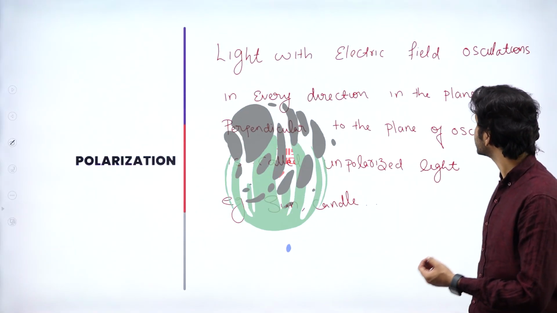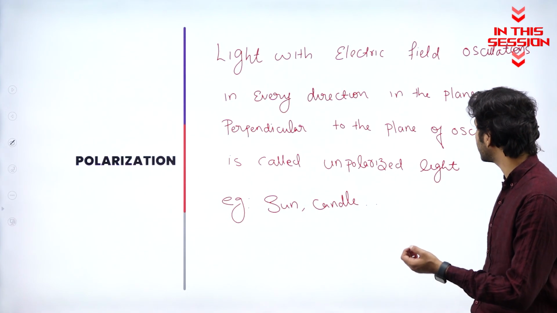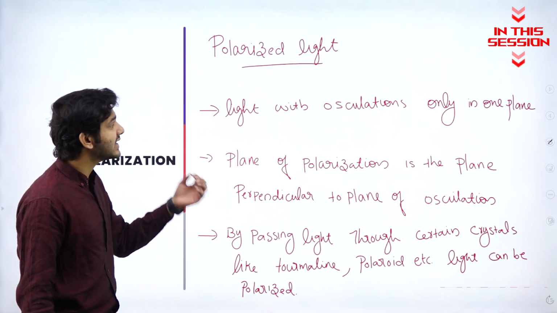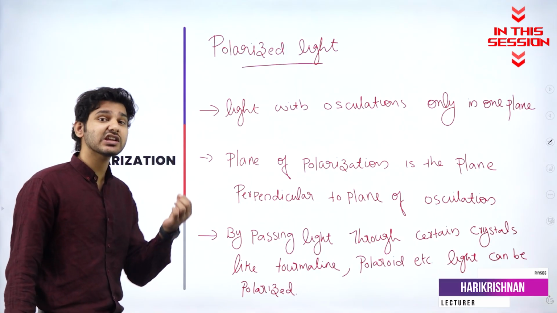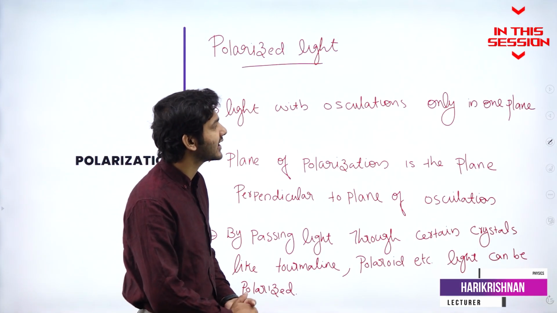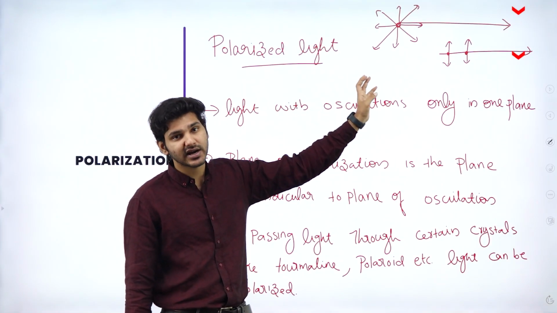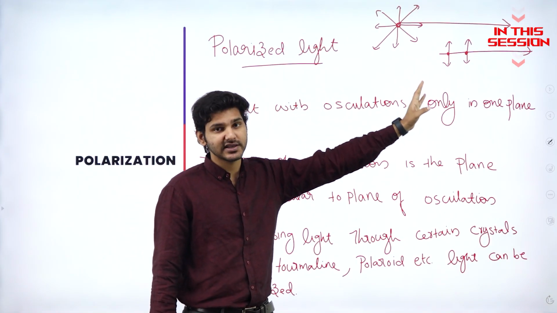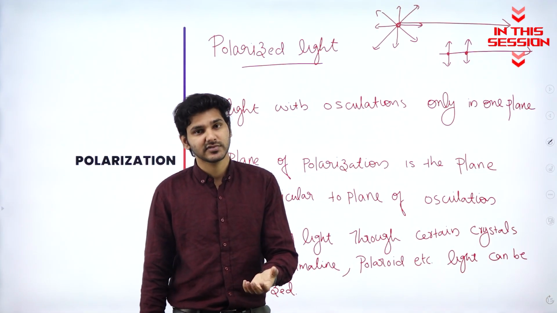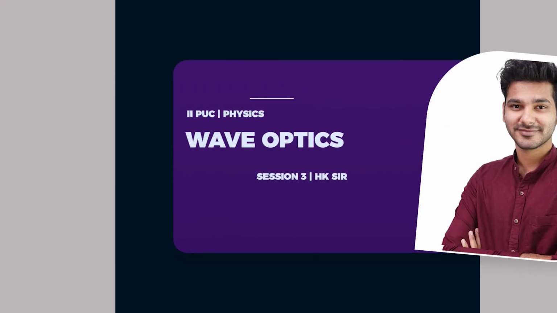When light with electric field oscillations in every direction in the plane perpendicular to the plane of oscillations is called unpolarized light. When light with oscillations, that is electric field oscillations only in one plane, then we can call it polarized light. So when we are passing this unpolarized light through a polarizer, the output will be a polarized light, and that process is known as polarization.